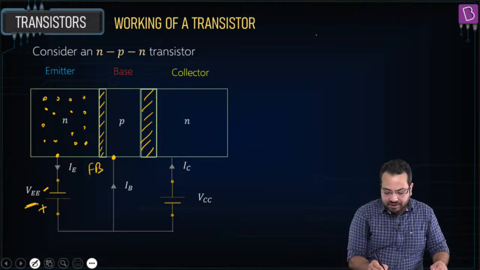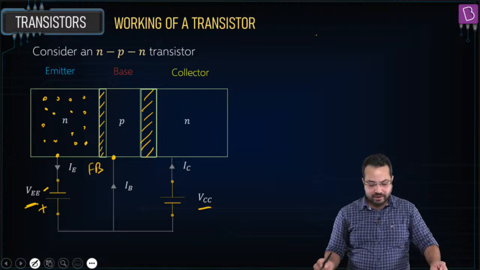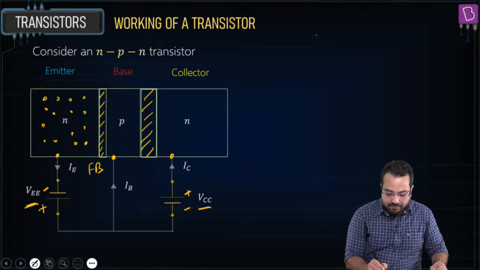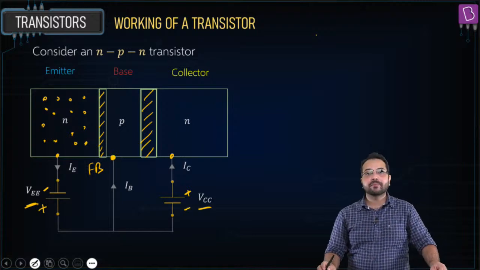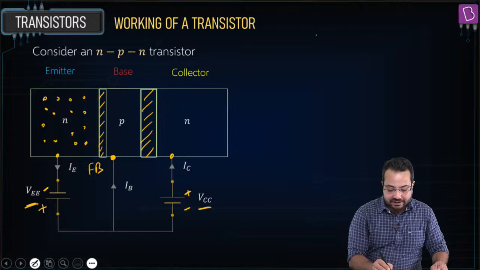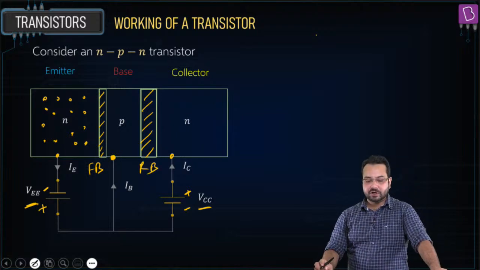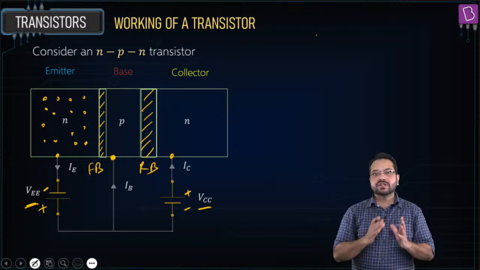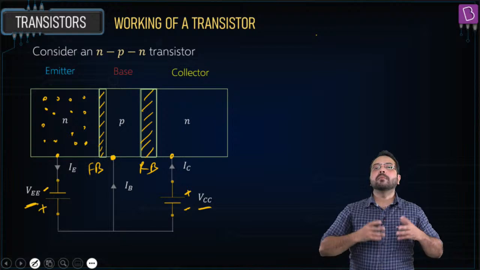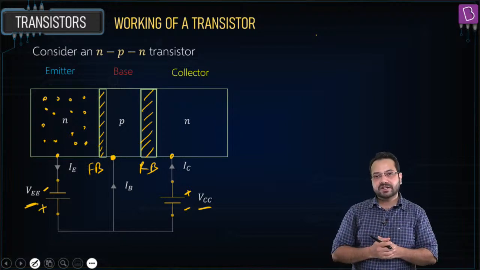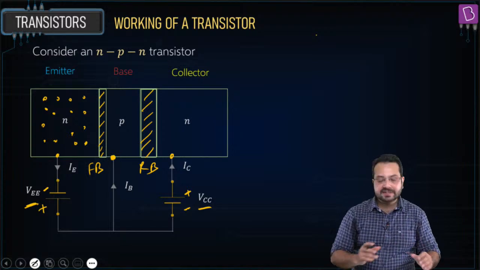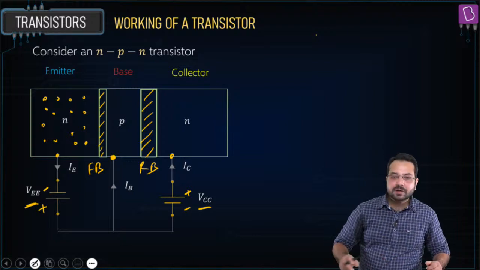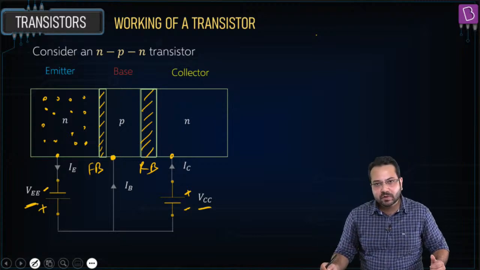And what is this battery VCC doing? The positive terminal is connected to the N side and the negative terminal is connected to the P side. So the base collector junction is reverse biased. Do you agree? The base collector junction here is reverse biased. So this is the normal operation mode. We are going to talk about the active state of the transistor, but in normal operation, this is how we use it.